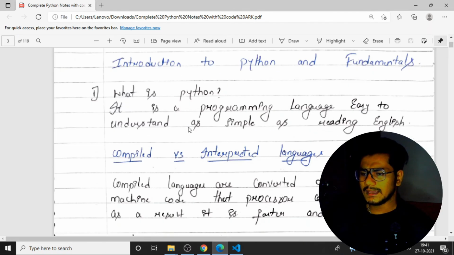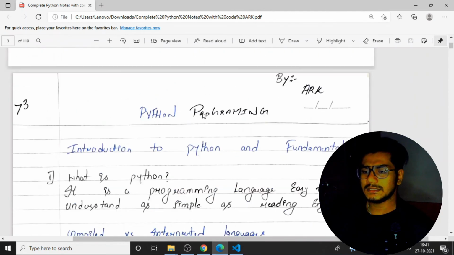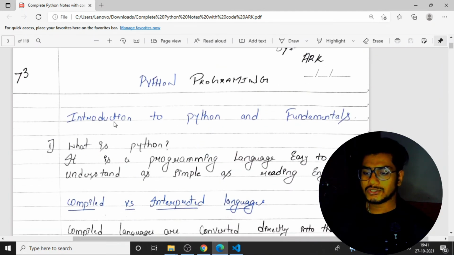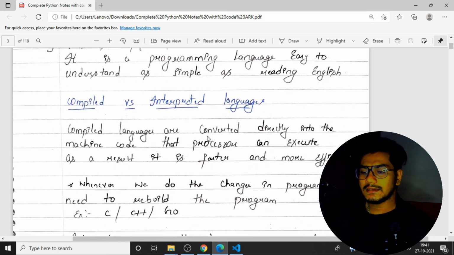Now you can see I'll zoom a little bit here. This is the notes which I have written, Python programming. As I said, the Python fundamentals. Like what is Python? It is a programming language, easy to understand, as simple as English, right? One question that comes up is whether it is a compiled or an interpreted language.